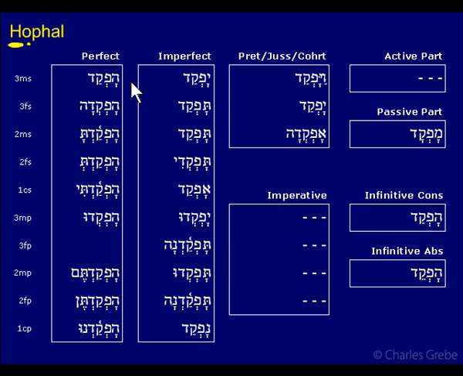So you can go back and listen to or reread the lectures on, I don't know, chapter 4, chapter 6, somewhere in there. So this is our O vowel, Hofkad, and we see this all the way through. All through the perfect, the imperfect goes all the way through, and all these forms. Every form has the O vowel. So, nice and consistent. Just like the Pual, the vowels are consistent through the whole thing. It seems like passive paradigms or passive binyanim are more uniform.